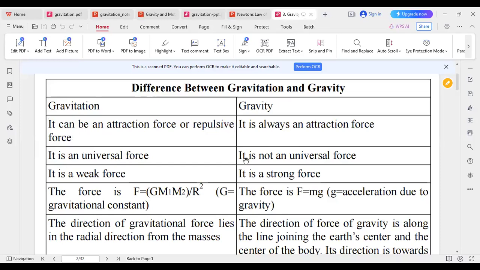Gravitation is a weak force and it is a strong force. The force is equal to Gm1m2 by r squared, and the force of gravity is equal to mg. Now.